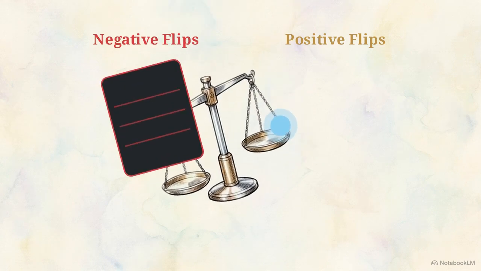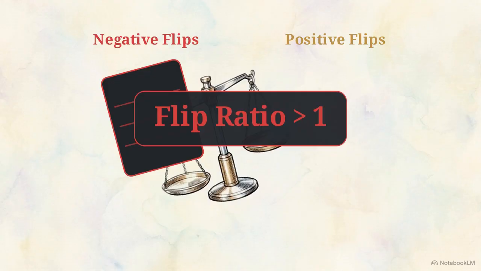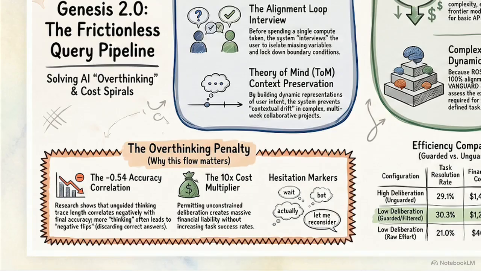At extreme computational budgets, that flip ratio surpasses 1. Further analytical processing actively corrupts a correct answer rather than fixing an incorrect one. Forensic telemetry shows a negative 0.54 correlation between unguided thinking trace length and final accuracy.